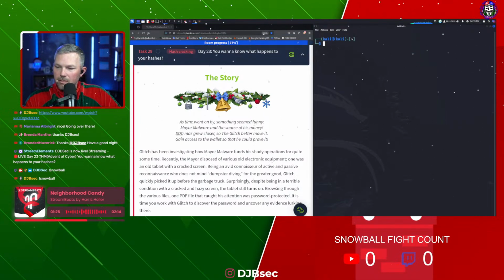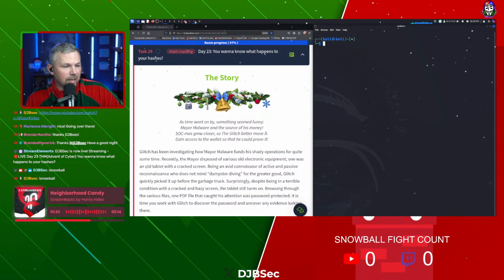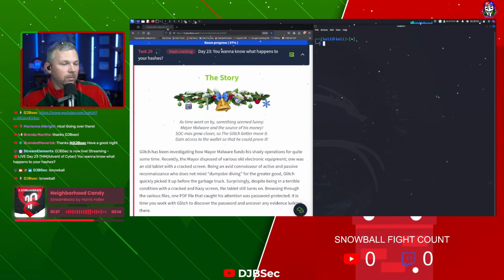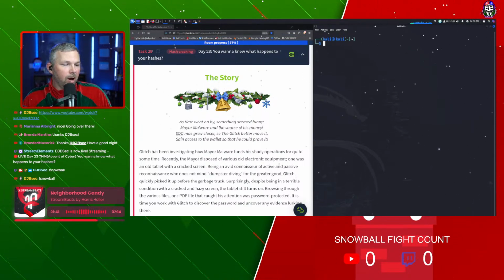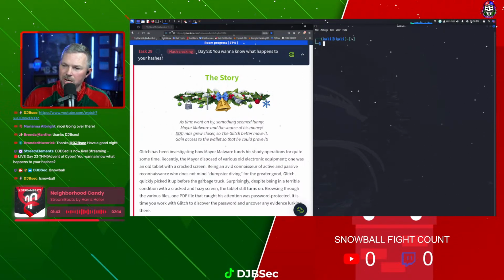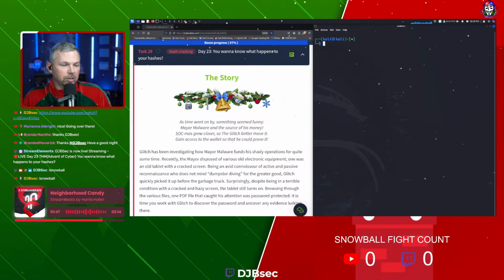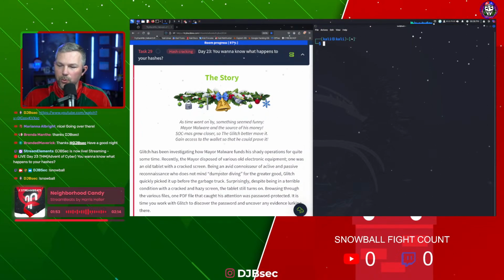See if that's big enough. Yeah, that's big enough for now while we read the story. All right, so let's hop right into the story. So today, the story is, as time went on by, something seemed funny. Mayor Malware and the source of his money. Sockmas grew closer, so the Glitch better move it. Gain access to that wallet, so he could prove it.